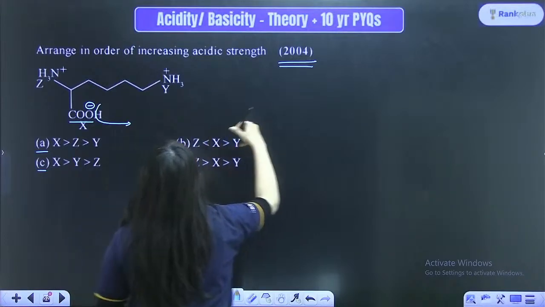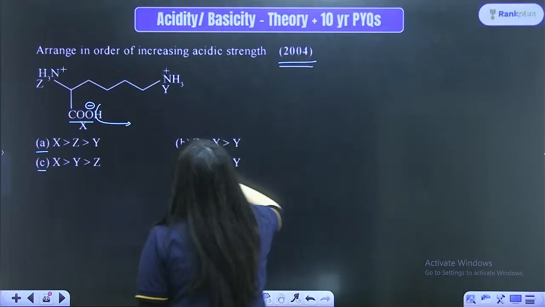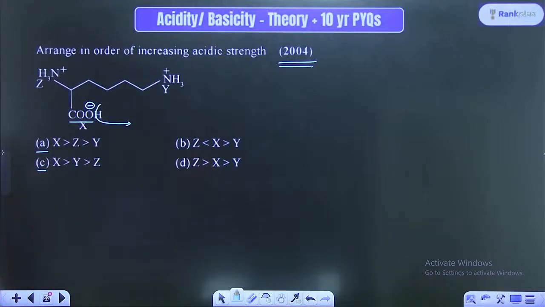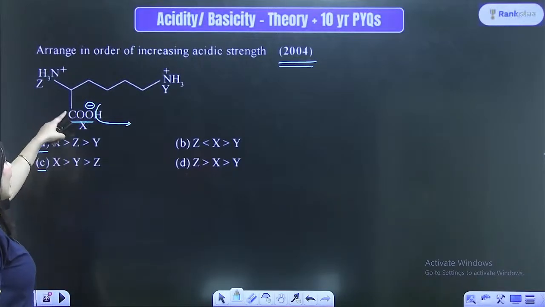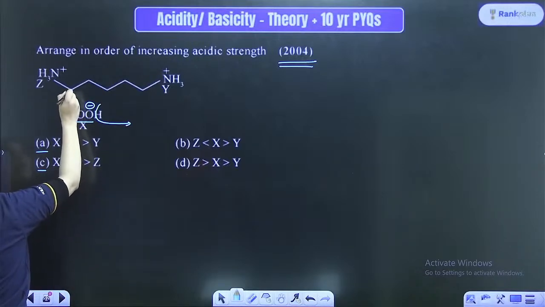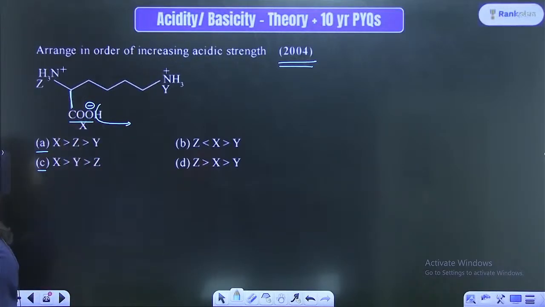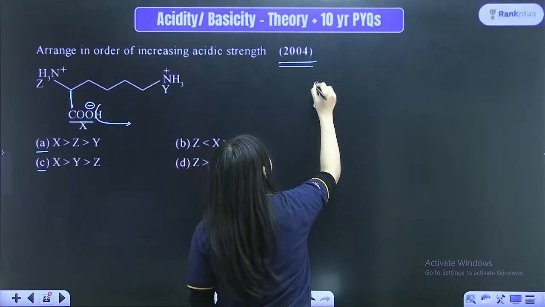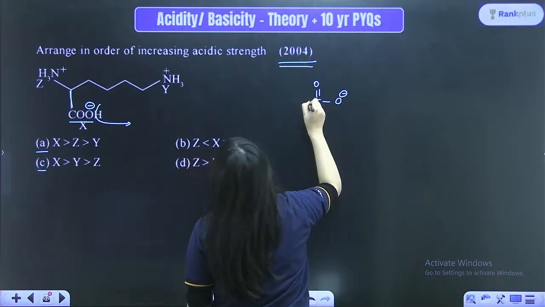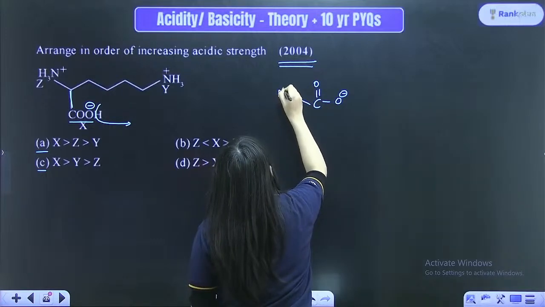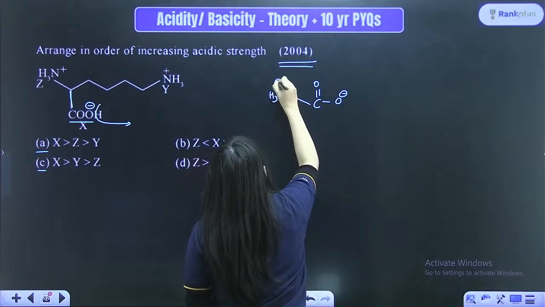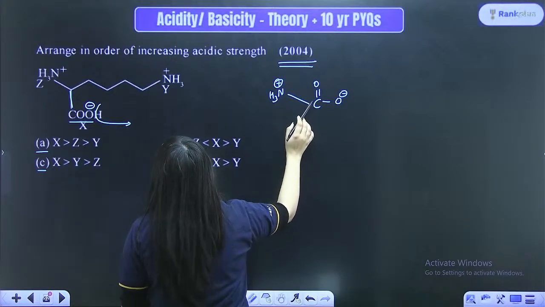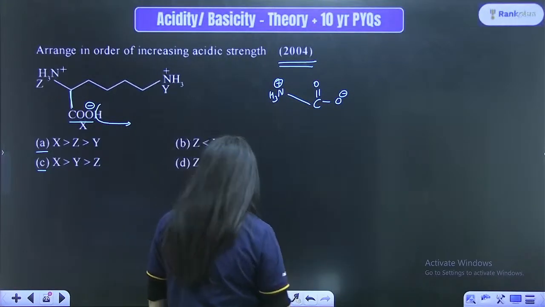Now can you see here NH3 plus is a positive charge, and it is right next to an electron withdrawing group like a COO minus group. What is an acid group? So the acid group looks like this, C double bond O, O minus group. And right next to it you have attached an NH3 plus charge. No, it is not right next to this.